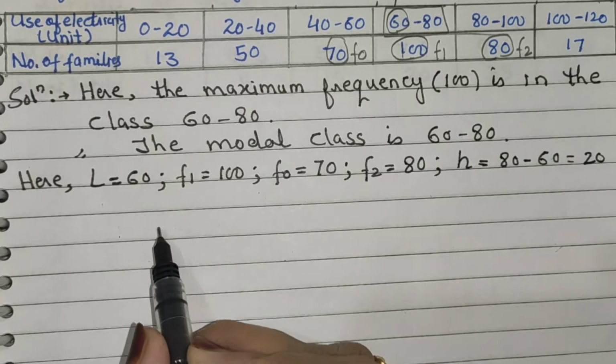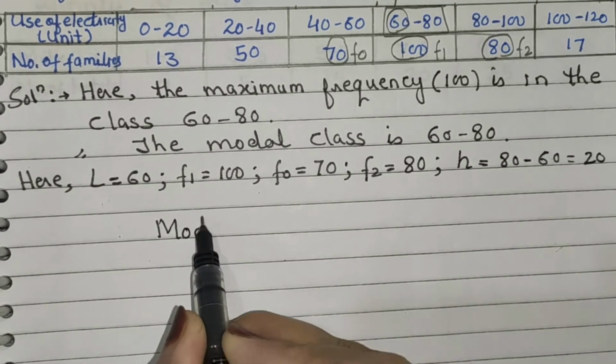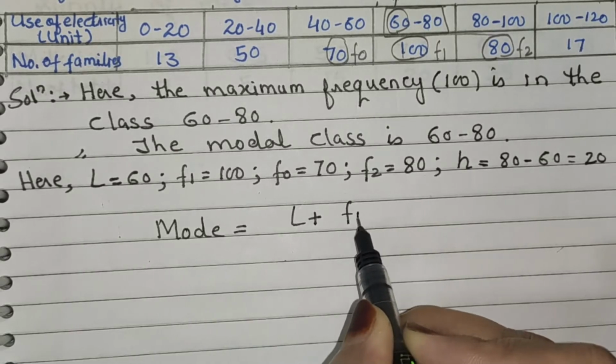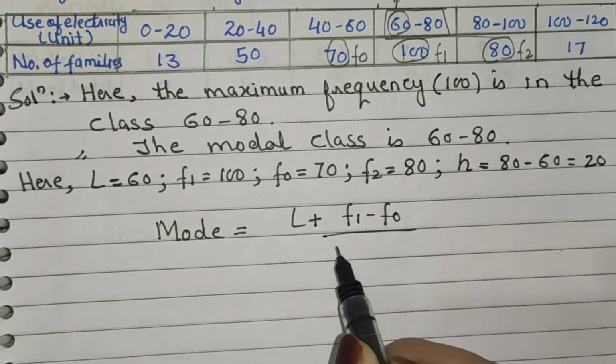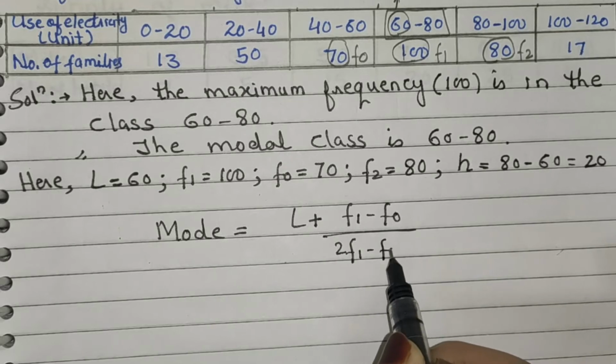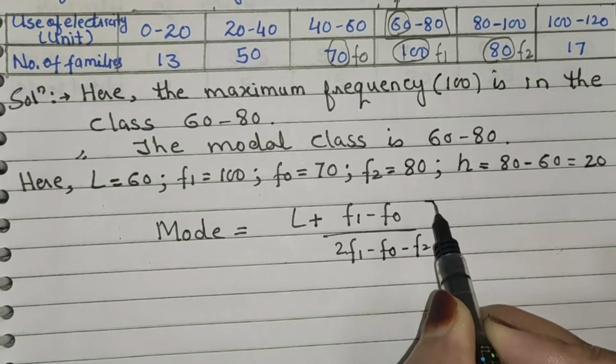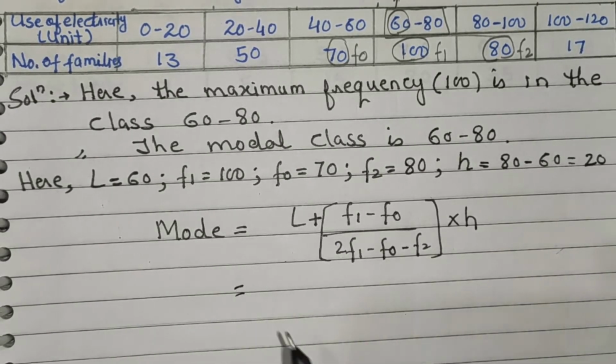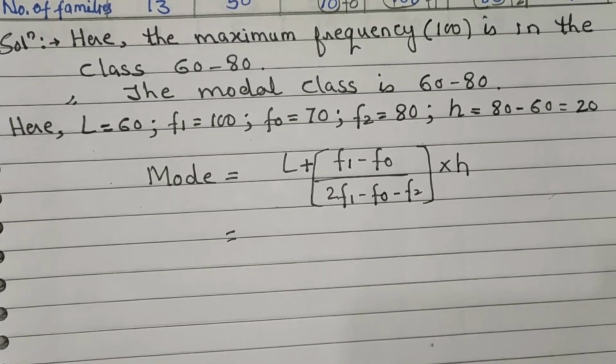Now apply the formula. Mode is equal to L plus (F1 minus F0) upon (2 F1 minus F0 minus F2), multiplied by h.